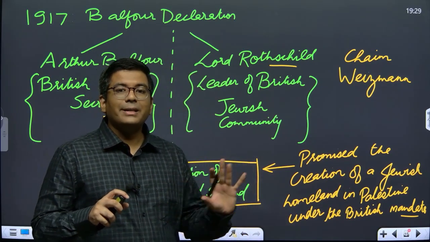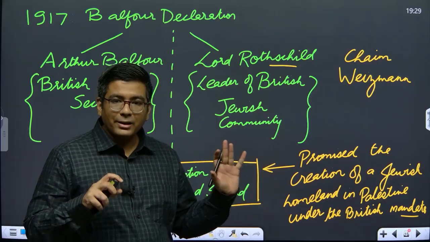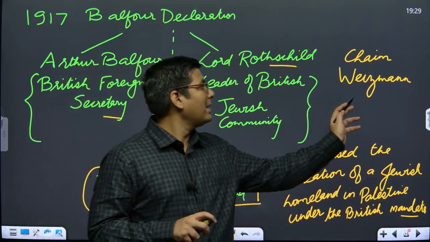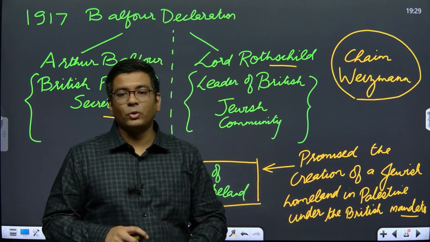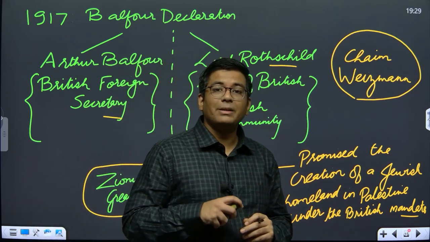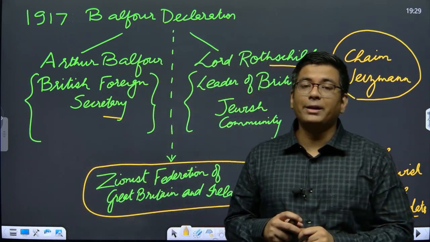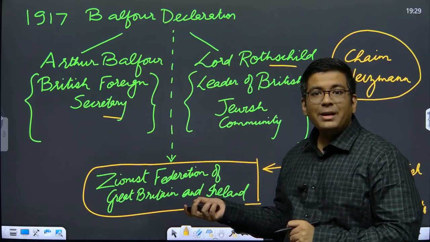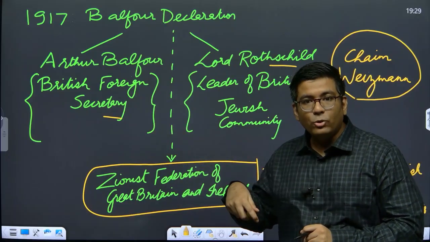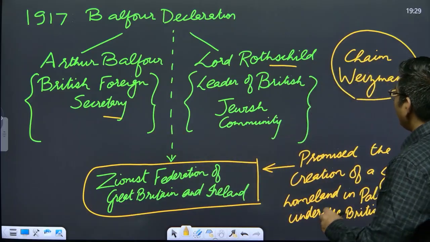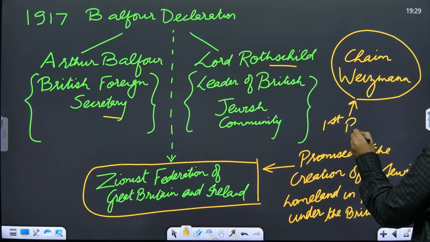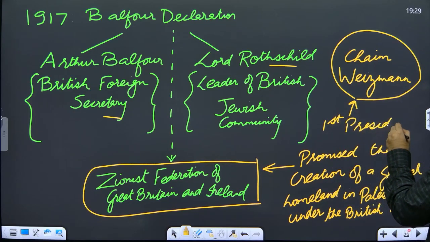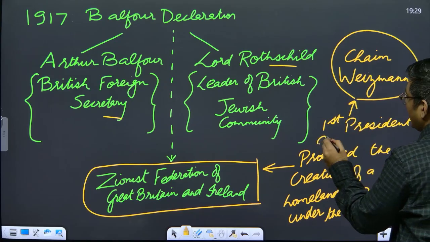Now, this entire promise had the instrumental role played by a very important gentleman called Chaim Weizmann. Chaim Weizmann basically was instrumental in getting the Balfour Declaration first of all accepted, then subsequently publicly endorsed, and this particular individual in the future becomes the first president of Israel.